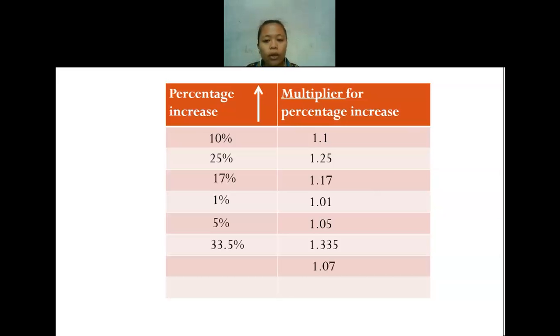So now, if no one has any difficulties, I already have the multiplier. Can you tell me what is the percentage increase? 7%. Okay, good job, 7%. Okay, now the last question. If it is 1.243 for the multiplier, what is the percentage increase?